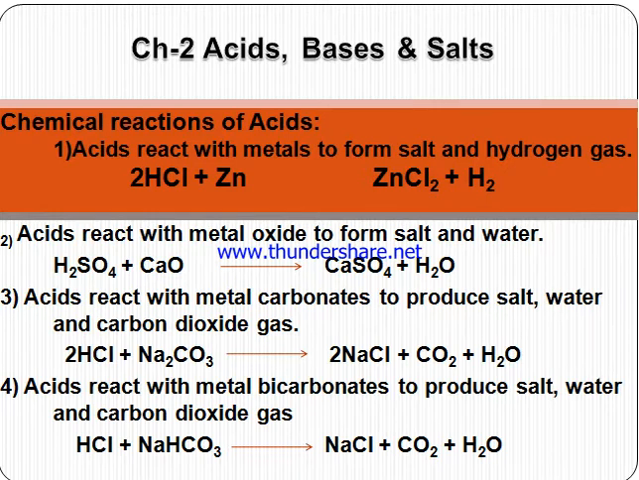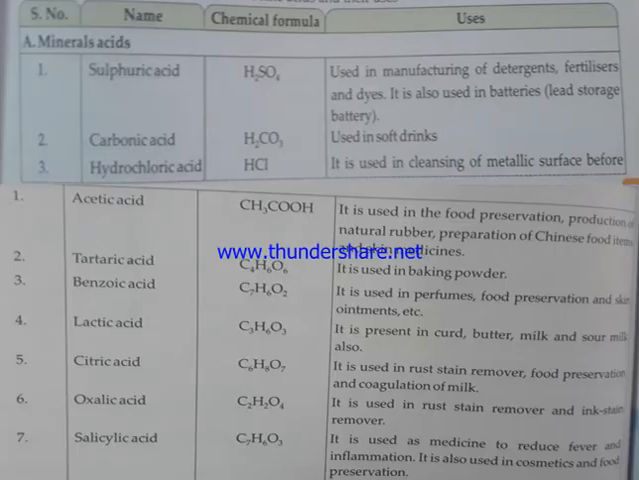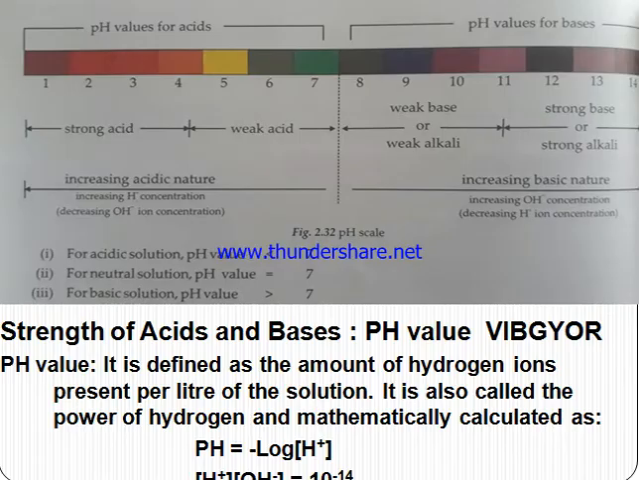So note down. Next are the chemical reactions of base. Only three reactions, in which one is base reacts with metal to obtain salt and hydrogen gas. Base reacts with non-metal oxide to form salt and water, and base reacts with acid to produce salt and water. Next are some formulas of acids, very important, and some bases, along with some uses also.